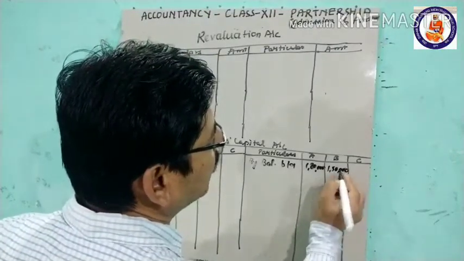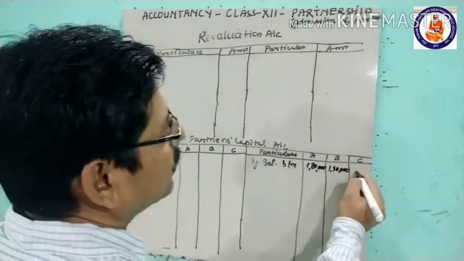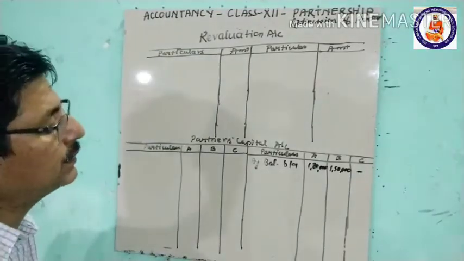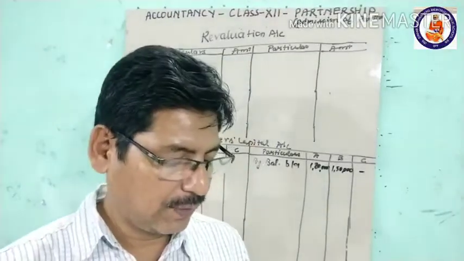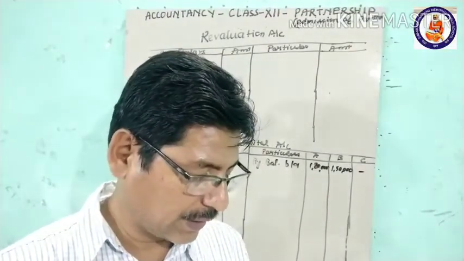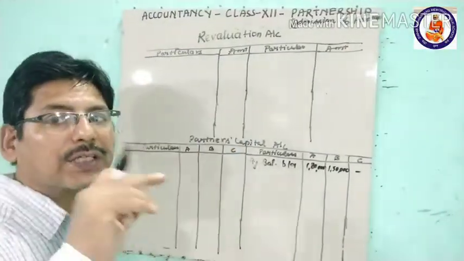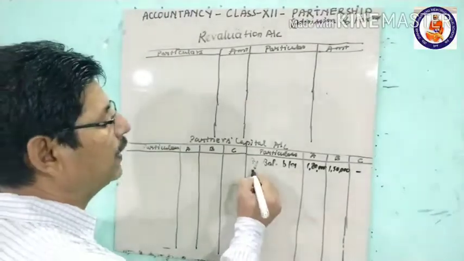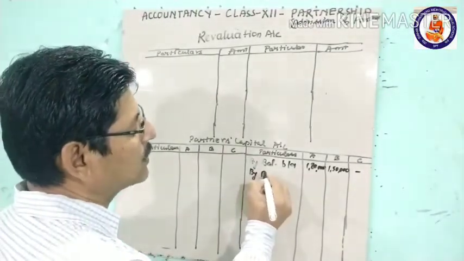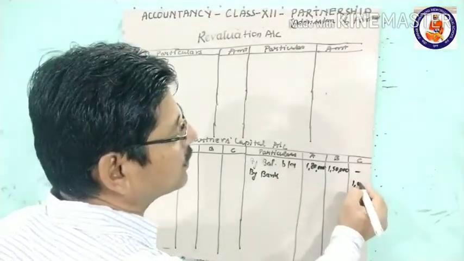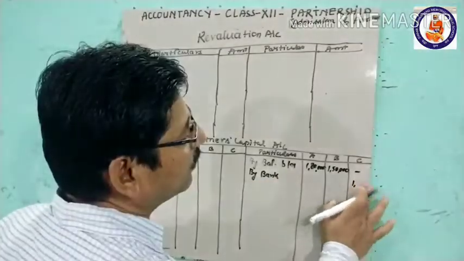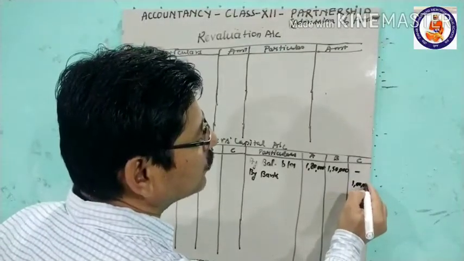And C is bringing capital. How much is C bringing? 1 lakh rupees as capital. So bank account debit, 1 lakh rupees, and we will show it here.